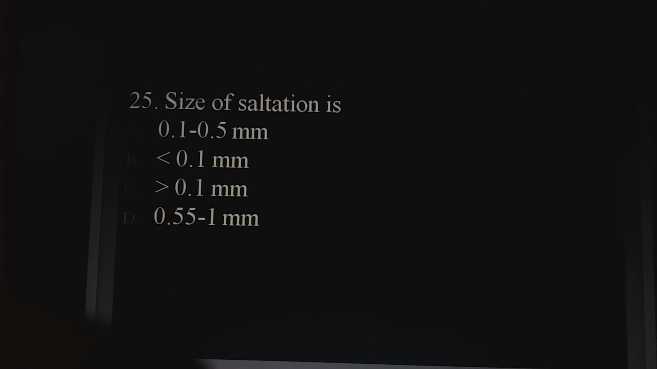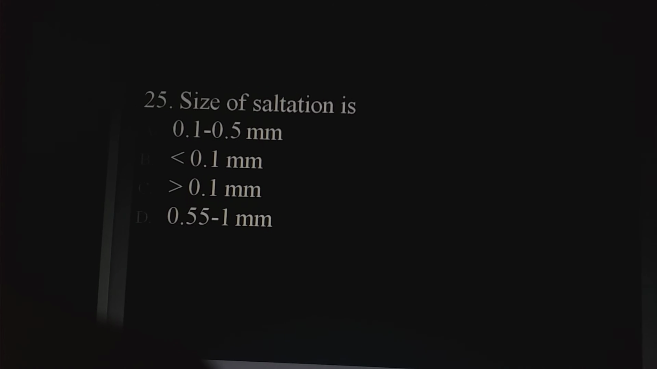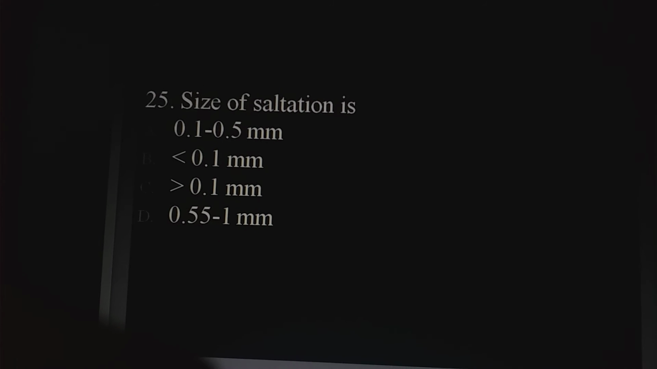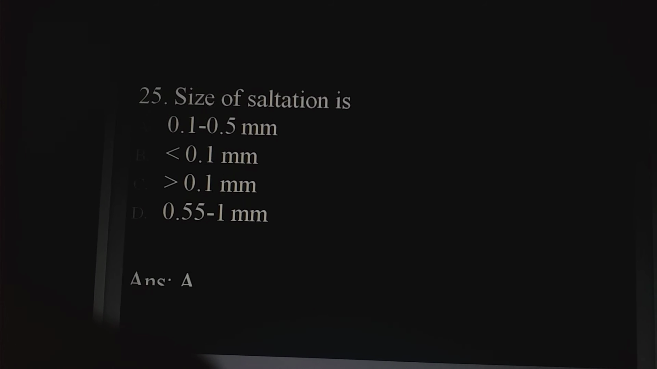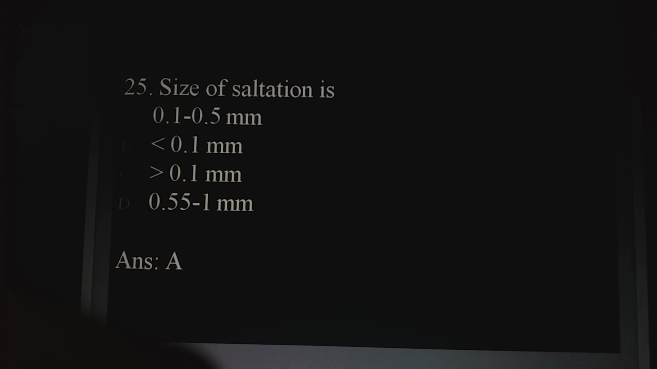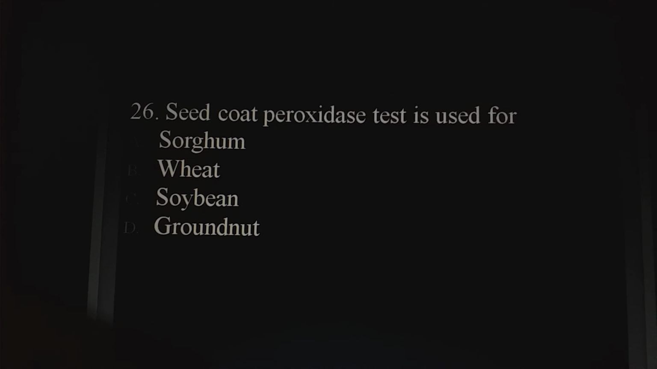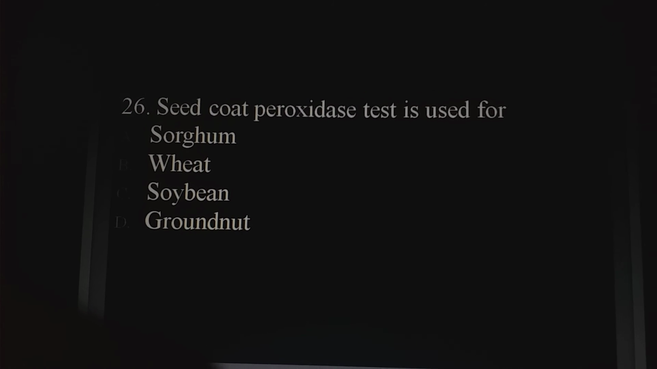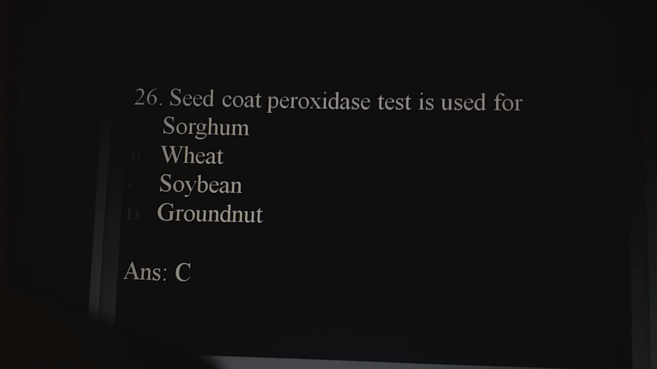Size of saltation is 0.1 to 0.5 millimeter, less than 0.1 millimeter, more than 0.1 millimeter, 0.55 to 1 millimeter. So the answer is A, that is 0.1 to 0.5 millimeter. Seed coat peroxidase test is used for sorghum, wheat, soybean, groundnut. Answer here is option C, soybean.